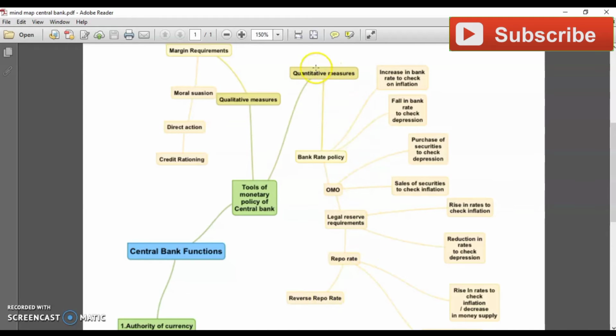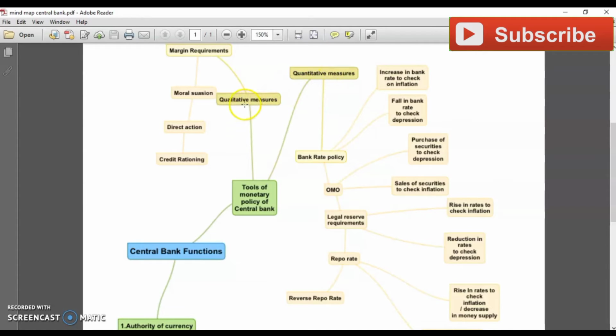Why are these called quantitative? Because the bank increases the rate of interest. The bank directly impacts the volume of money, means the quantity of money. So that's why it is called quantitative measures.